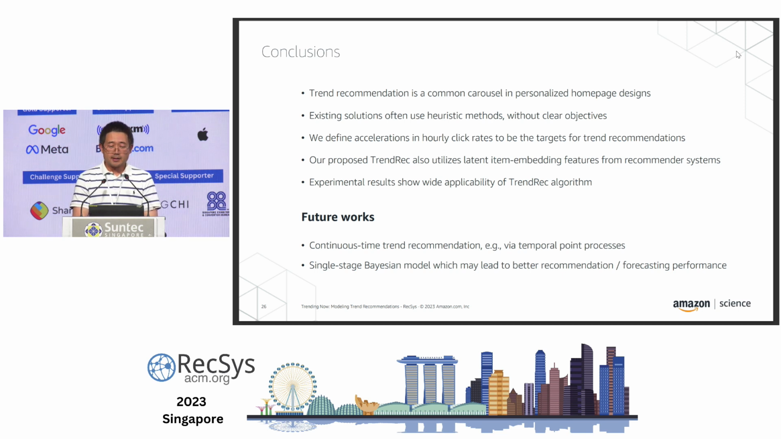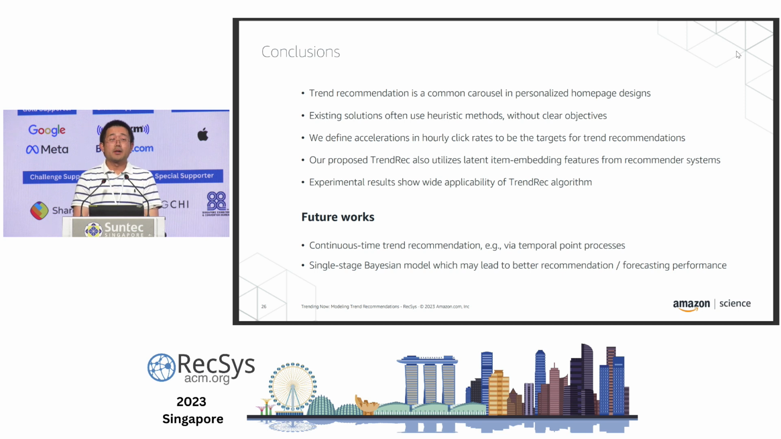Trend recommendation is a common carousel in personalized homepage designs. There are existing solutions, but they often use heuristic methods without clear objectives. We define acceleration in the hourly click rates to be the targets for trend recommendations. Our proposed trend rec model also utilizes latent item embedding features from recommender systems. We have empirical results which support the wide applicability of trend rec algorithm.